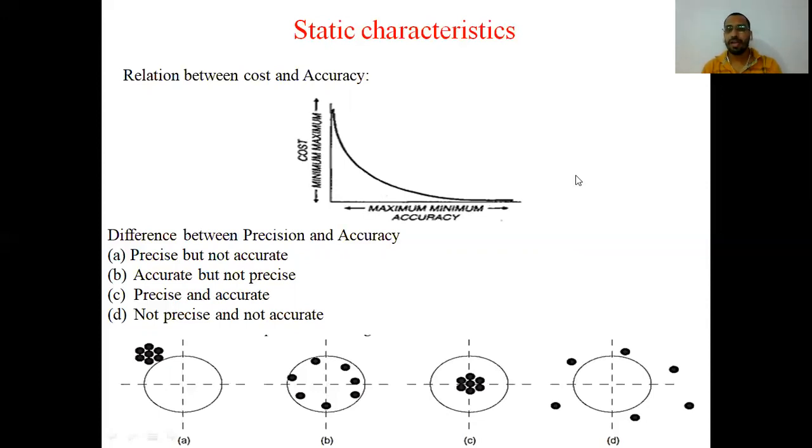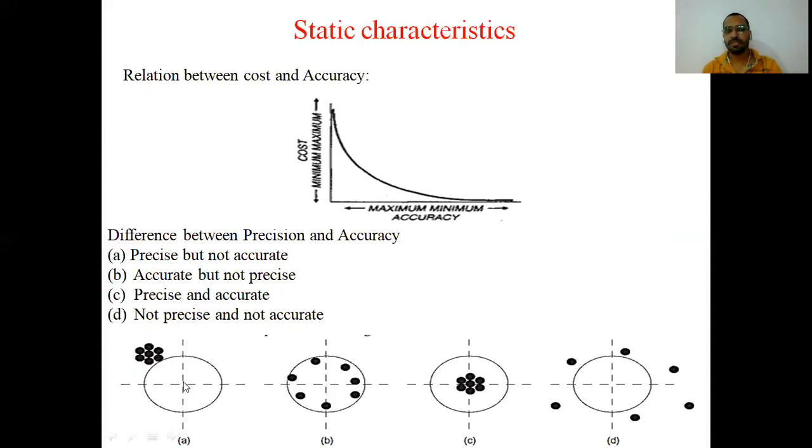So now accuracy and precision are some kind of similar things, but there is some difference. So now we will talk about difference between precision and accuracy. I have taken the example of dartboard, and this is the dartboard and this is the target point.